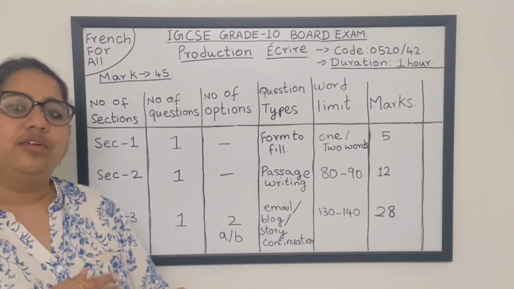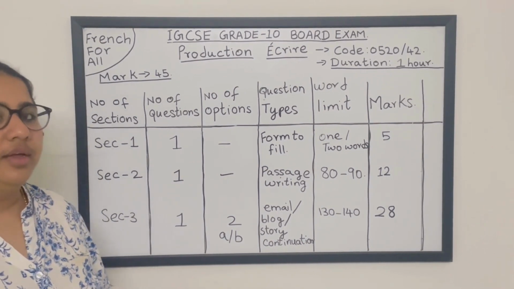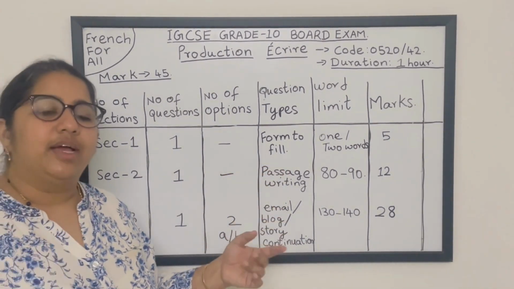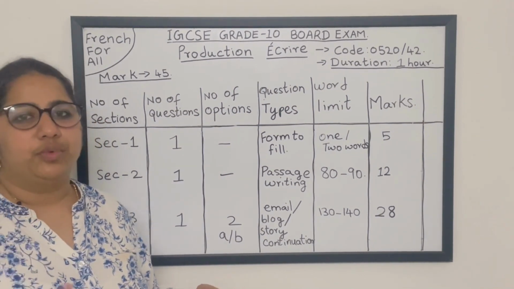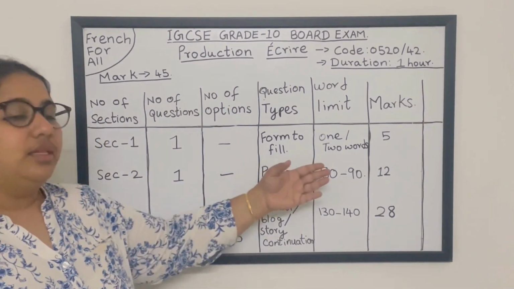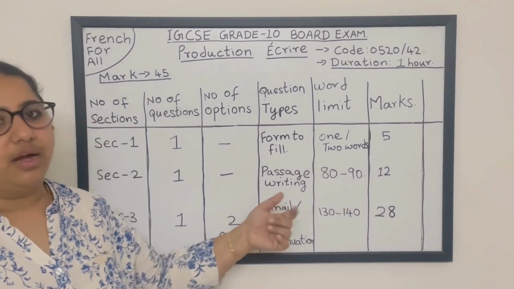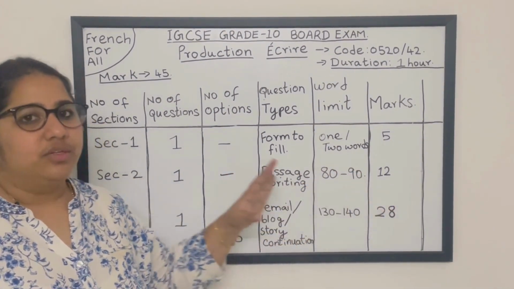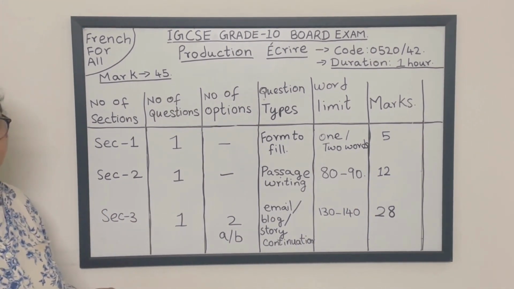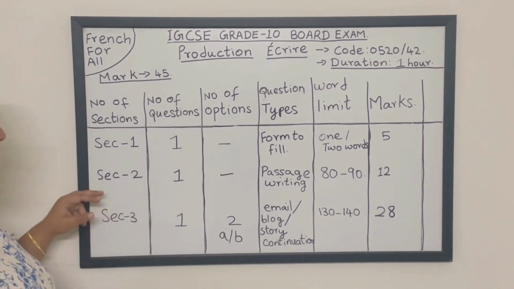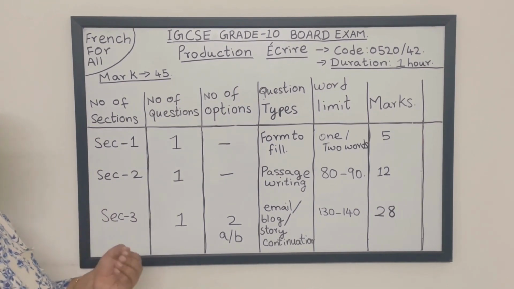So there will be 5 fill in the blanks. In each blank you have to write one word or maybe a maximum of 2 words, students. That's it. The marks it carries is 5, so a total of 5 marks for section 1. It is the simplest question. Okay, the next question will be a little higher level.